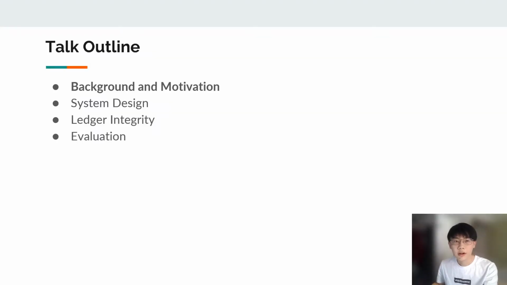The talk is organized with following sections. First, we will discuss the background and motivation of PeloPartition. Then we will show how PeloPartition solved the problem. Next, we'll discuss some threats that can affect the integrity of the ledger. And finally, we will evaluate our work and compare it with some traditional blockchain like Bitcoin.